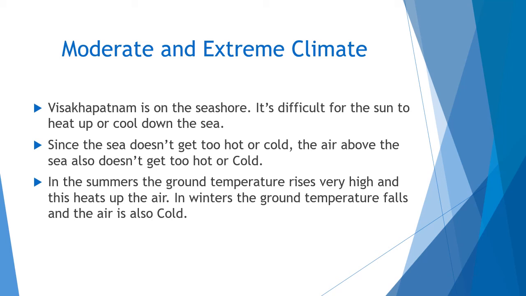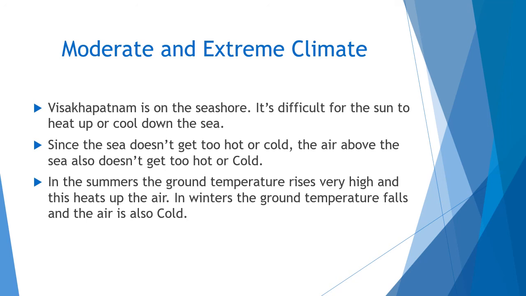Actually, it's not just more temperature, but extreme climatic conditions. In the summers, the ground temperature rises very high, so they always get very high temperatures. But in winters, the ground temperature falls, so the air also becomes cool. Here we can find extreme climatic conditions.